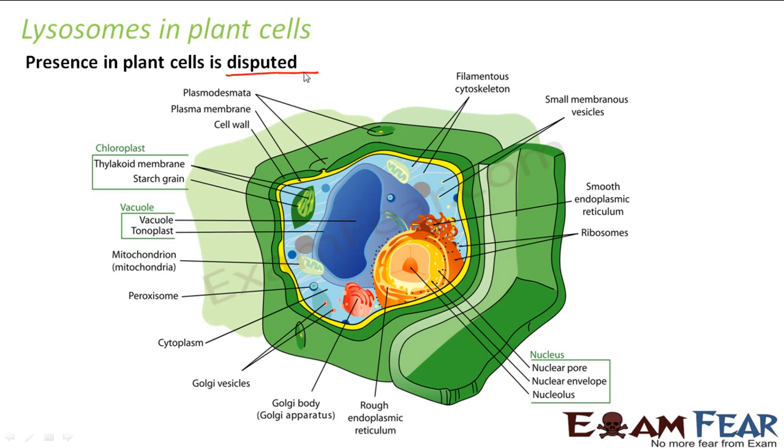That means most of the scientists have told that lysosomes are not present inside a plant cell. The function of a lysosome is performed by a vacuole in a plant cell. That is the opinion of many of the scientists. On the other hand, there are certain scientists who say that lysosomes do exist in plant cells. So we are not very sure whether they exist or not.